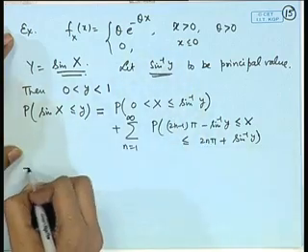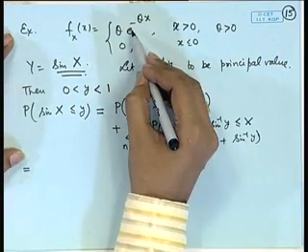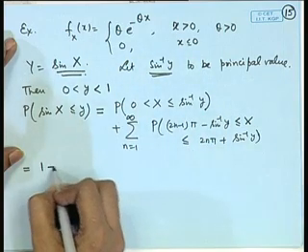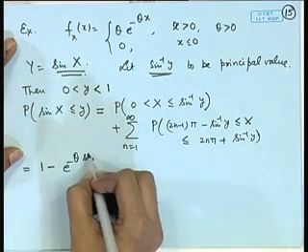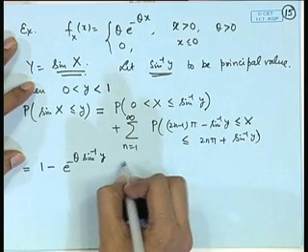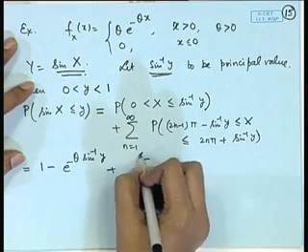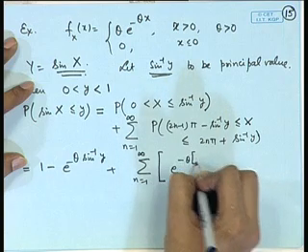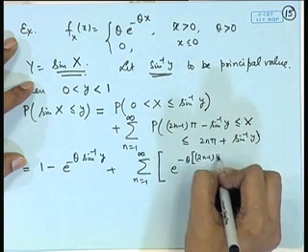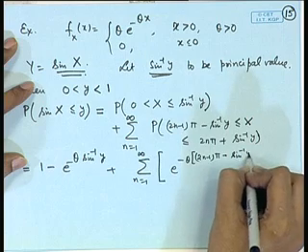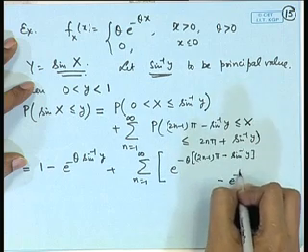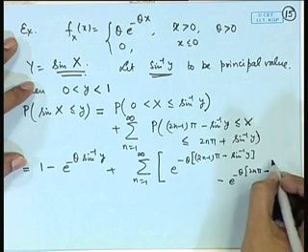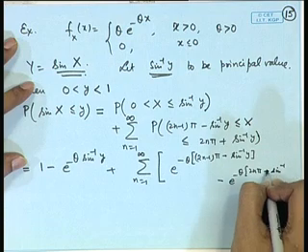So, now this probability using the exponential density function, the probability of x lying between 0 to sine inverse y is 1 minus e to the power minus theta sine inverse y, plus summation n is equal to 1 to infinity e to the power minus theta times (2n minus 1) pi minus sine inverse y, minus e to the power minus theta times (2n pi plus sine inverse y).